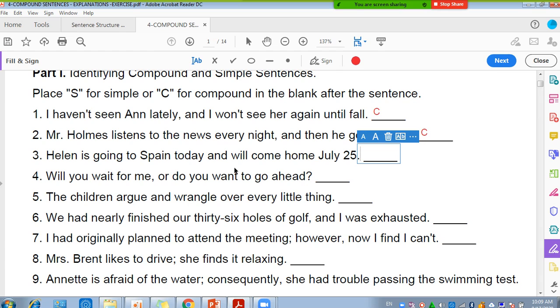Read them aloud, splitting them. Helen is going to Spain today and will come home July 25. Yes, where are the two parts now? Helen is going to Spain today. This is the first part. The second part, will come home July 25. Okay, are they two independent clauses?